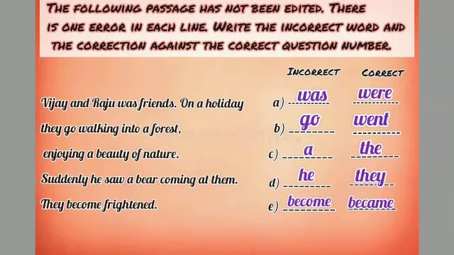Okay, in this way, first you read the whole passage or paragraph that is given, then one by one you see what mistake is there in each line. Then you will write in the incorrect column all the mistakes and the correct ones in the correct column. Okay, I hope you have understood.